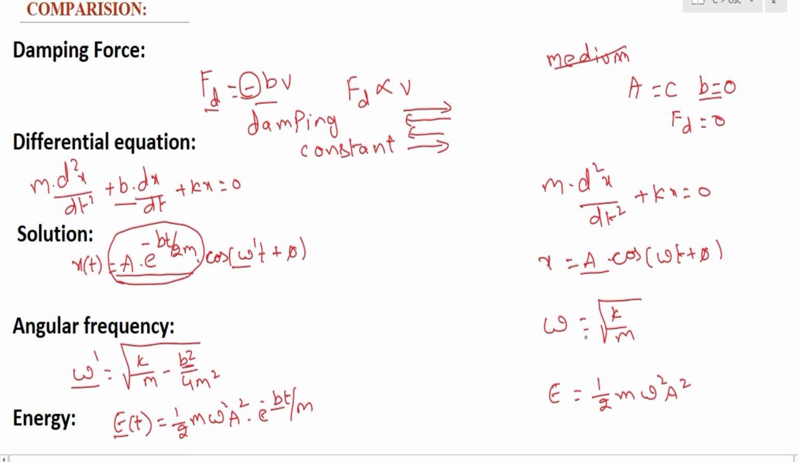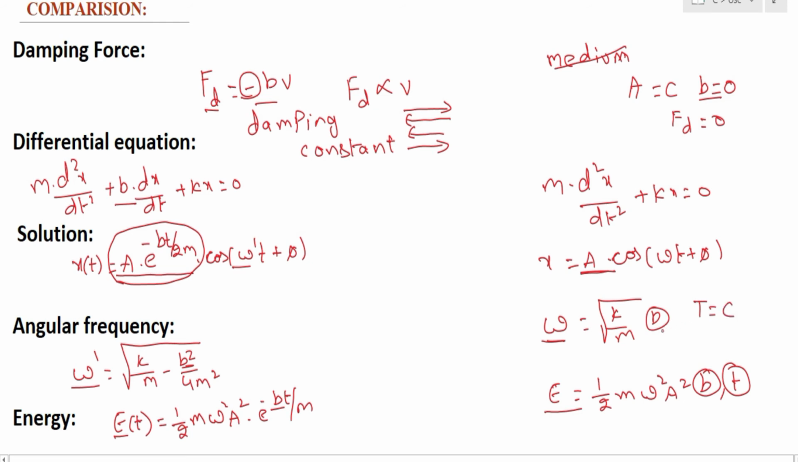Similarly, in the case of angular frequency, there is no damping constant. There is no b factor in the case of undamped oscillations. In the case of energy also, there is no b factor and there is no time factor. So in the case of undamped oscillations, the amplitude remains constant, the energy remains constant with respect to time, and similarly angular frequency, in turn time period also, will remain constant. That is one point.